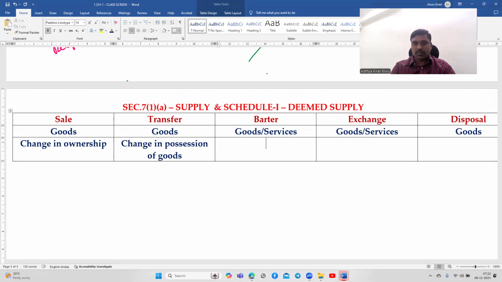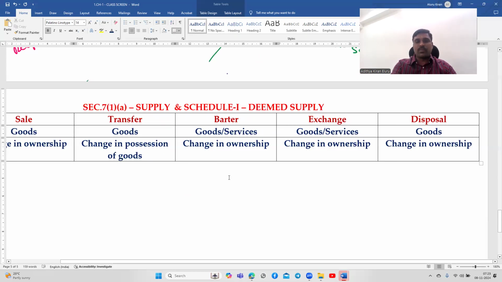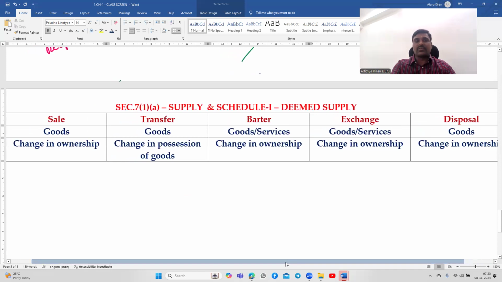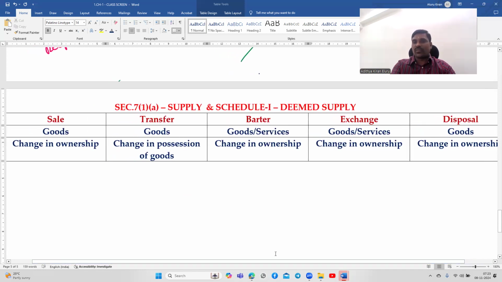Barter of goods or services also involves change in ownership. Exchange also involves change in ownership. Disposal also involves change in ownership of goods. The only difference is that in case of transfer, there is only change in possession of goods. In all the rest of the cases, there is a change in ownership of the goods.